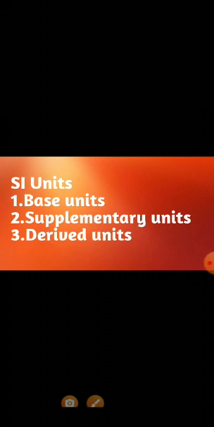In 1875 a Meter Convention was held in Paris, which led to the constitution of an international organization called the General Conference on Weights and Measures.